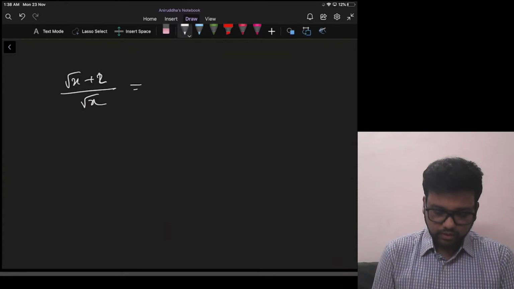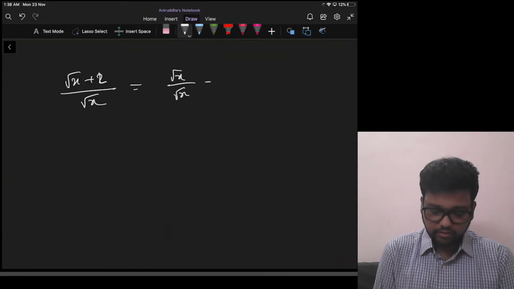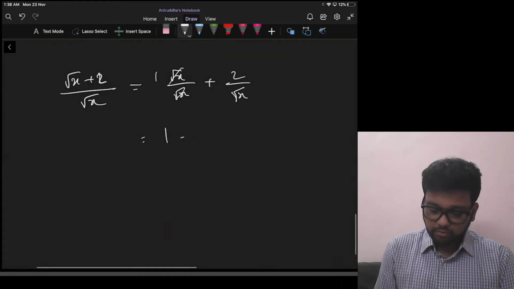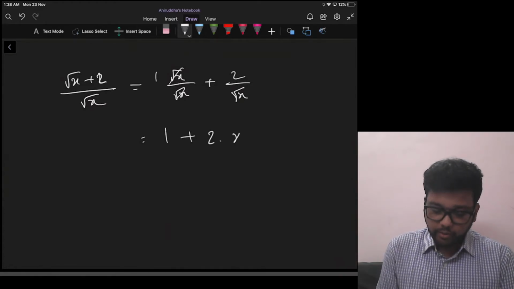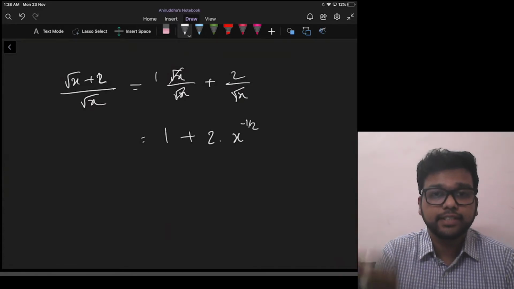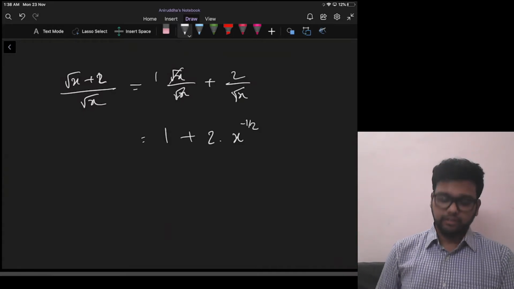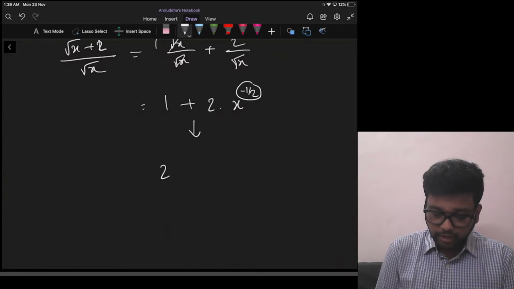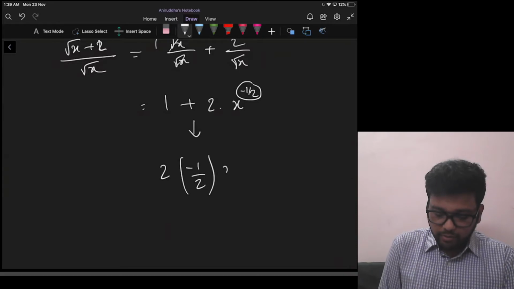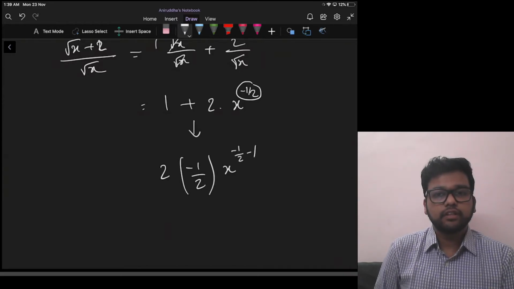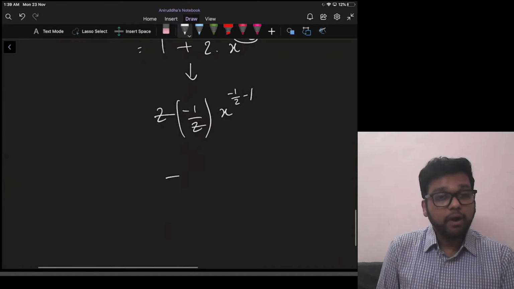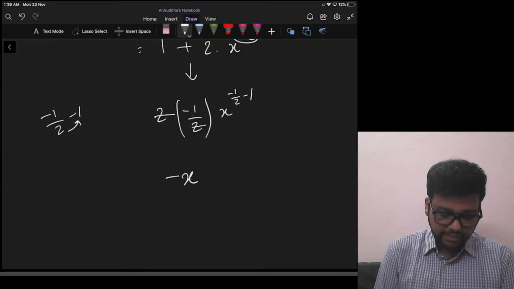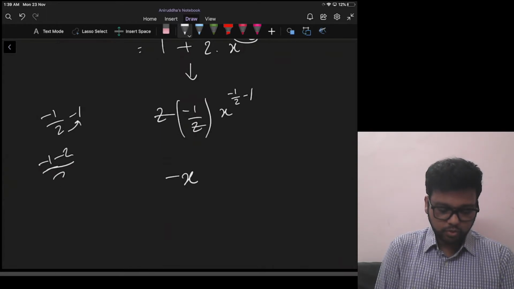Okay. Let's first write it as root x upon root x plus 2 upon root x. Because that is easy if we split, right? So that is 1 plus 2 by root x, that is 2 into x^(−1/2) if we use rules of indices and take root x in the numerator. Fine. Now if we take derivative of 1 is 0. This 2 will remain as it is. This minus 1 by 2 will come down into x^(−1/2 − 1). Right. So 2 will be cancelled. Minus of x^(−1/2 − 1). So if we take LCM, that will be (−1 − 2)/2.